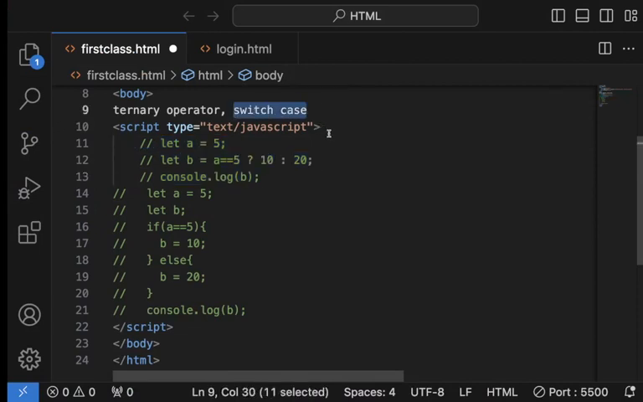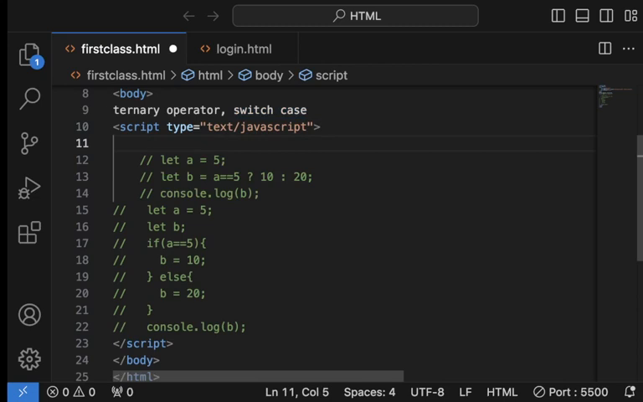Switch case. So what we are going to do is I will create a variable. Let's first write it with an if statement, then we will now write it with switch case.